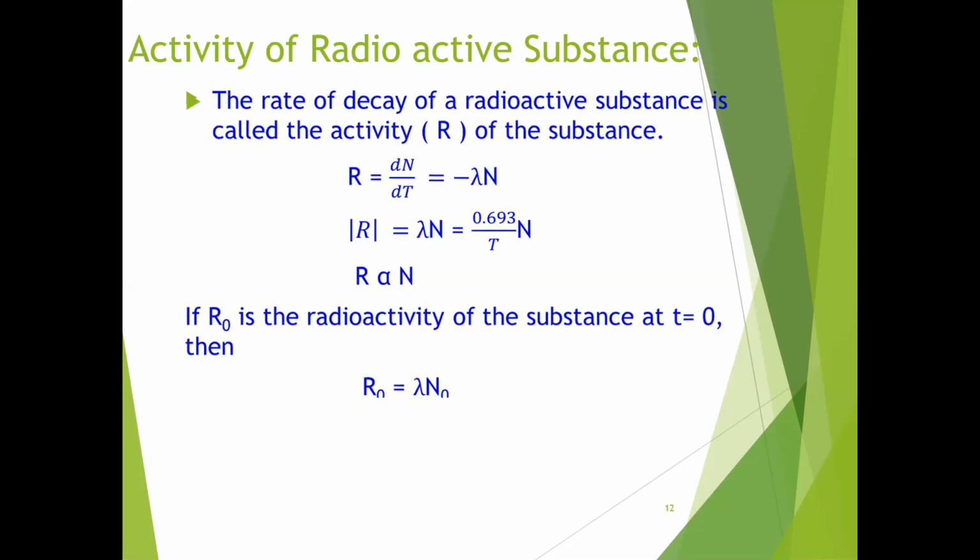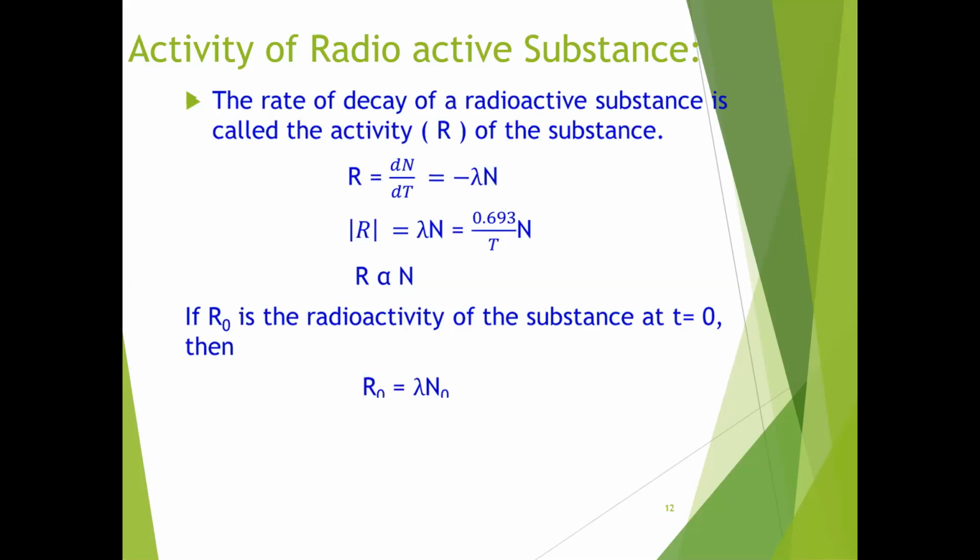R is equal to lambda N and R0 is equal to lambda N0. If you substitute N equal to N0 e to the power of minus lambda t, N0 gets cancelled. We will get R by R0 is equal to e to the power of minus lambda t. Therefore, R is equal to R0 e to the power of minus lambda t.